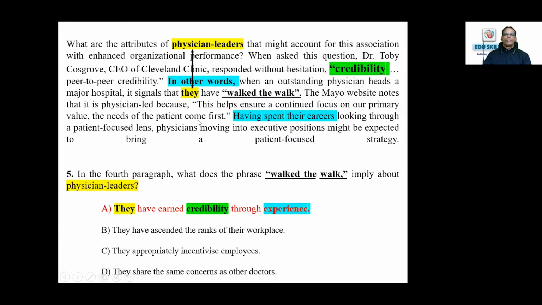See, physicians, the reference "they" is again used here in the answer option, and credibility is used in the answer option, and experience, the synonymous language "having spent their careers", is used as well. So as soon as you see the keyword, you can confirm this is the answer, because you need not go into eliminations, because that particular word or its synonym or synonymous expressions are not found in the B, C, or D answer options.